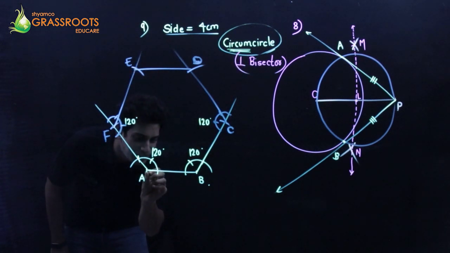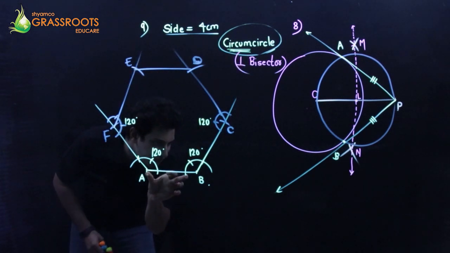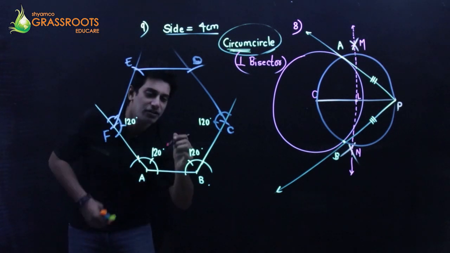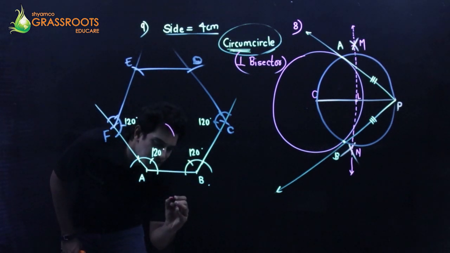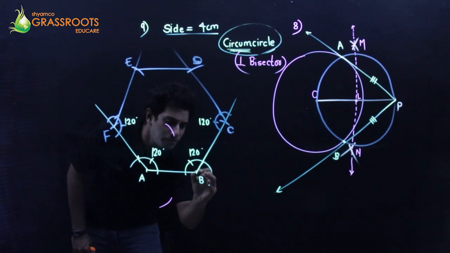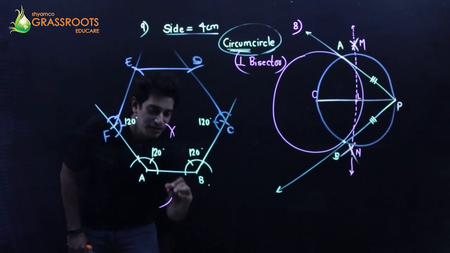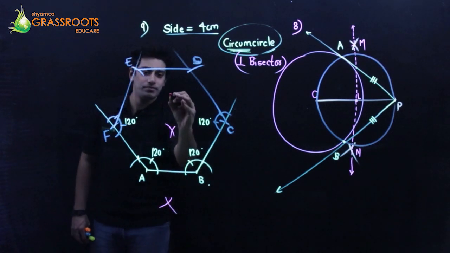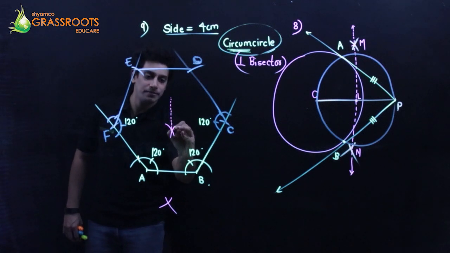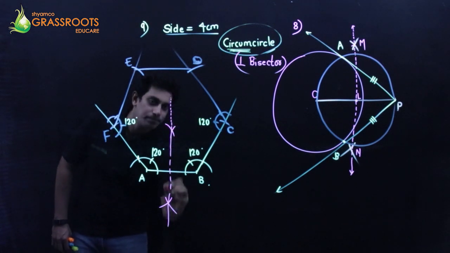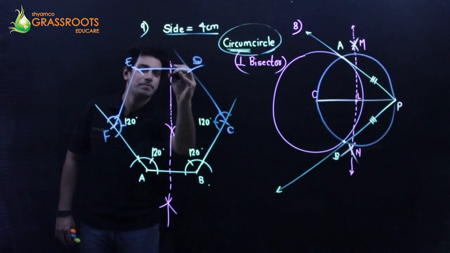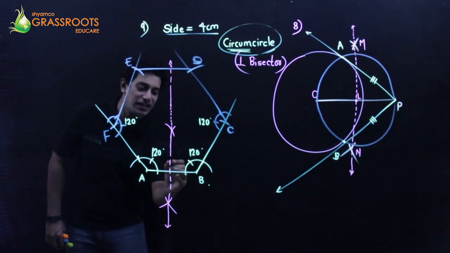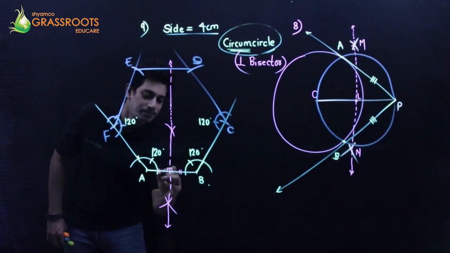So taking the point A, more than half, cut an arc up, cut an arc down. From B with the same dimensions, cut an arc up, cut an arc down. Join. Yeah, join it. That's one of the lines, one of the perpendicular bisectors.